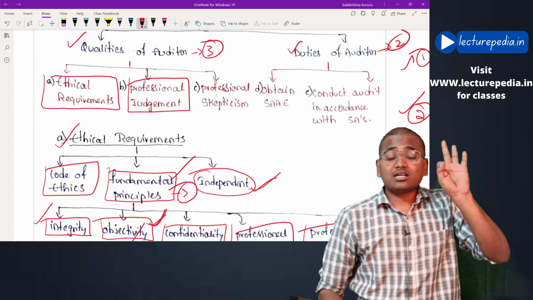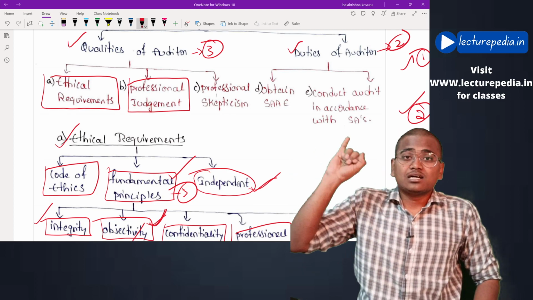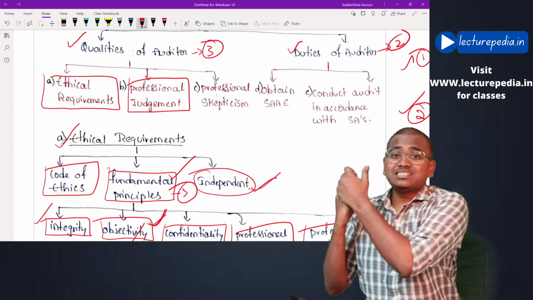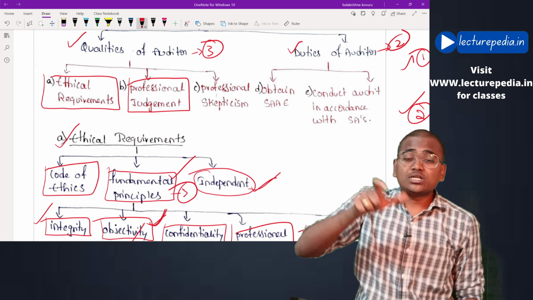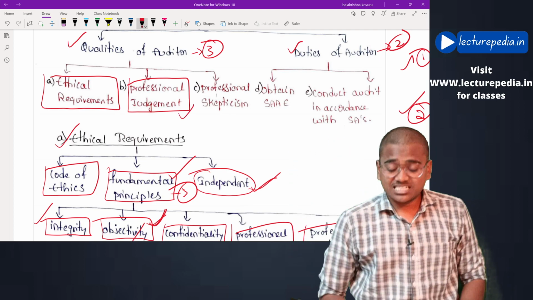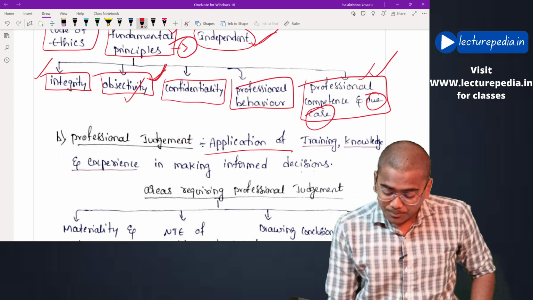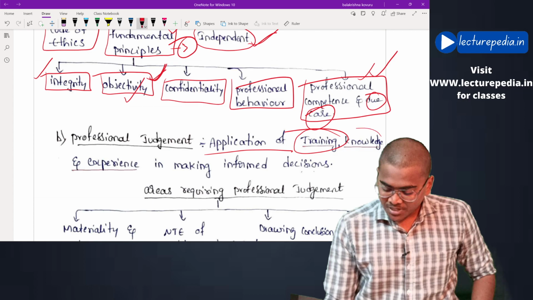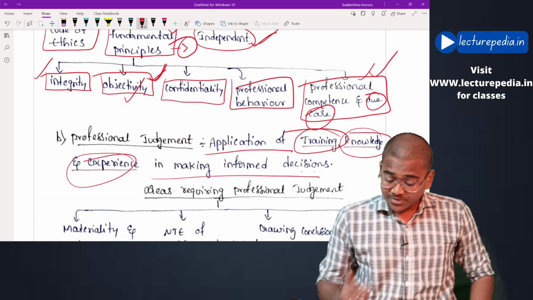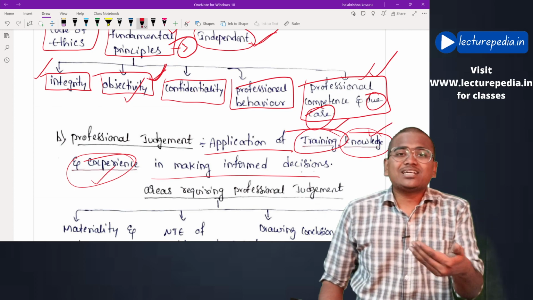Okay, there are three terms. One is knowledge, one is experience and another one is training. Auditor needs to apply these three things in order to take informed decisions. That would be known as professional judgment. Okay, let us see. Professional judgment, application of training, knowledge and experience in making informed decisions. Okay, this training, knowledge, experience relating to what? Relating to audit and accounting aspects.